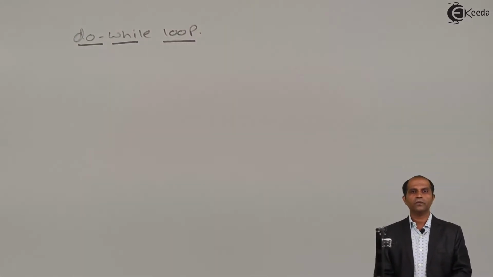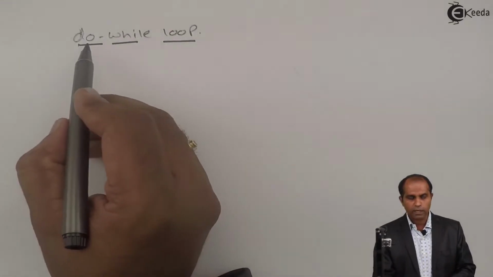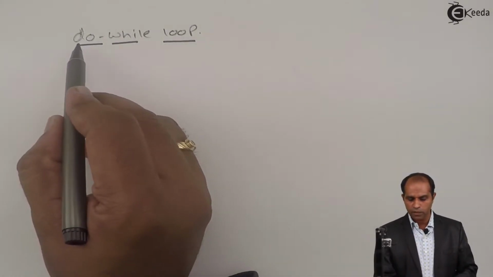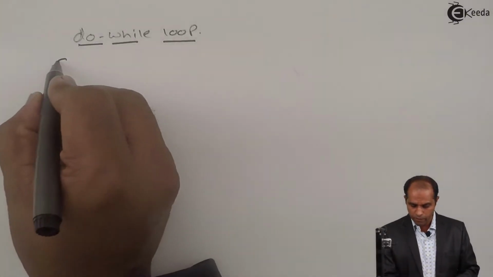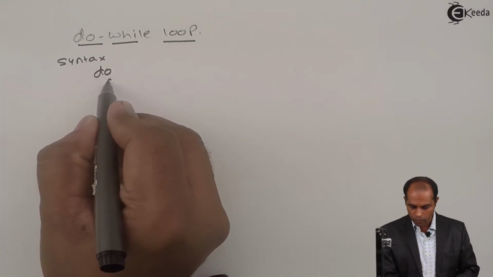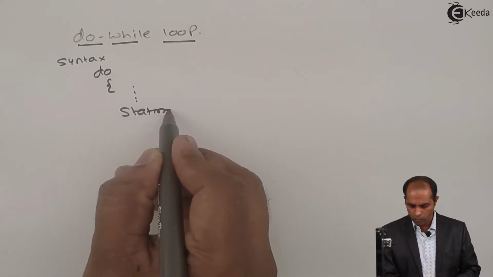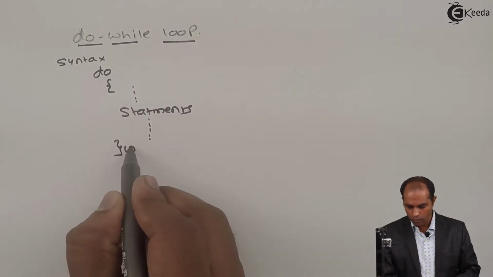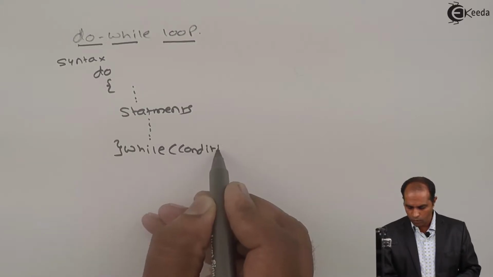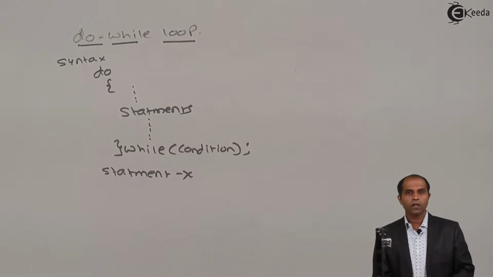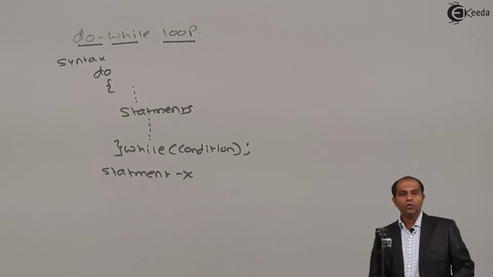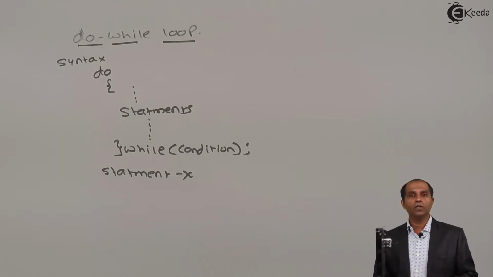The do-while loop. As the word itself says, this loop is constructed using two keywords, do and while. How the syntax appears. The keywords do and while will frame this do-while loop.